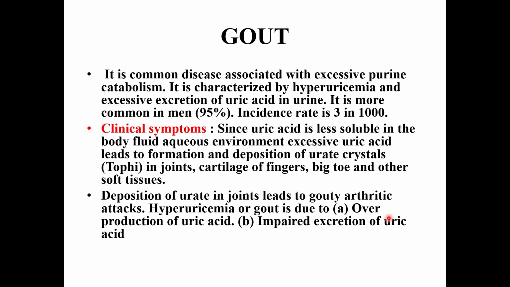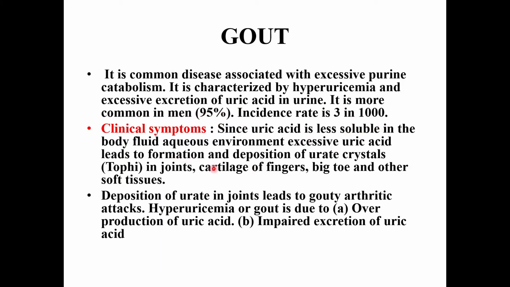Now, what is gout? This is a common disease associated with excessive purine catabolism. It is characterized by hyperuricemia. Hyperuricemia is a condition when uric acid level in the blood increases above 7 mg per dl, with excessive excretion of uric acid in urine. It is more common in men, around 95%, and the incidence rate is 3 in 1000.